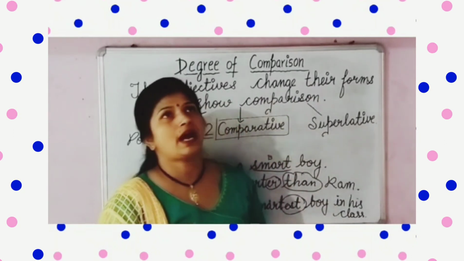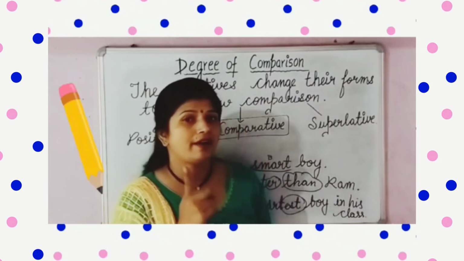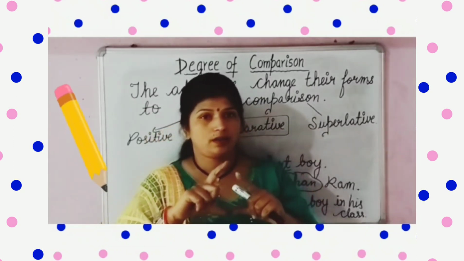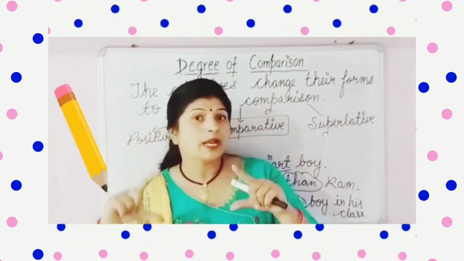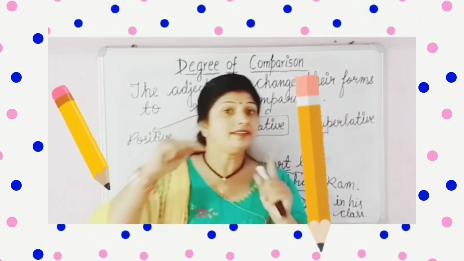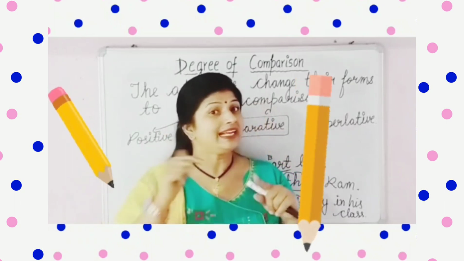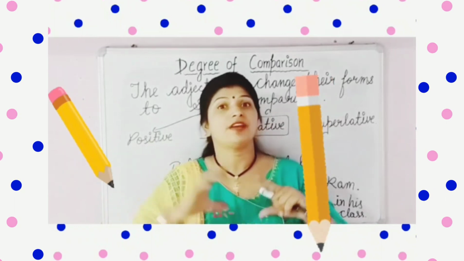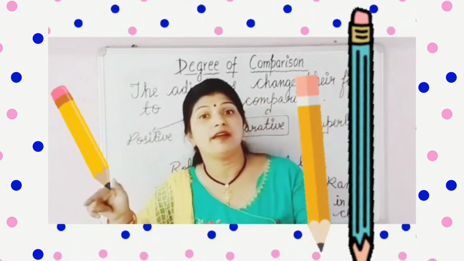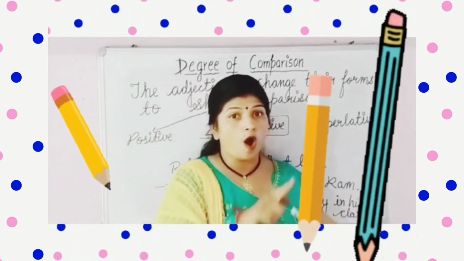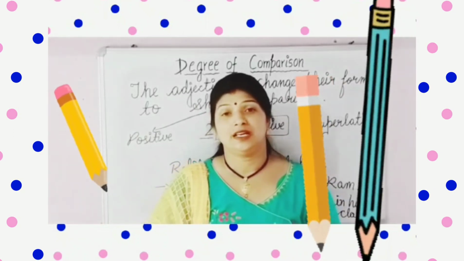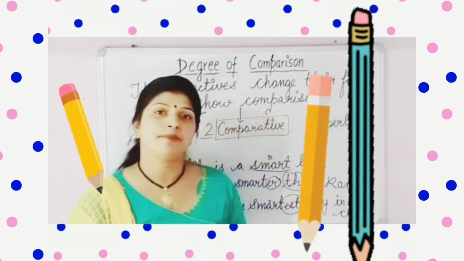Okay, जैसे मान लीजिए आपके पास एक पेंसिल है, तो हम इस पेंसिल को बोलेंगे this pencil is long. अगर एक और पेंसिल आ जाए तो what we will say, this pencil is longer than this one, ये पेंसिल इससे लंबी है. And if suppose we are having a very big pencil, then what we will say? We will say this pencil is longest among all. ये पेंसिल सबसे ज्यादा लंबी है.